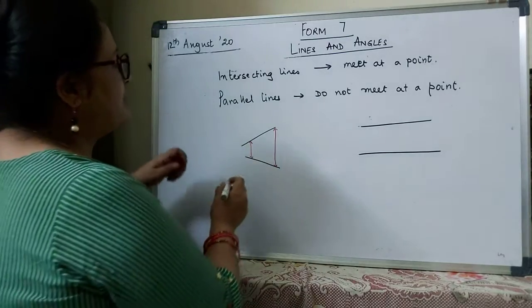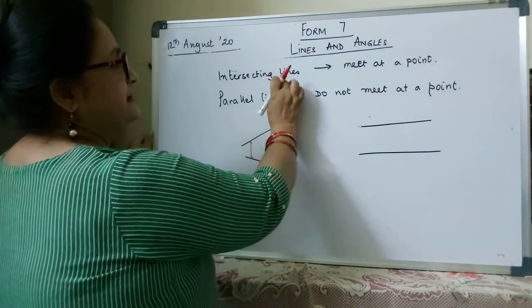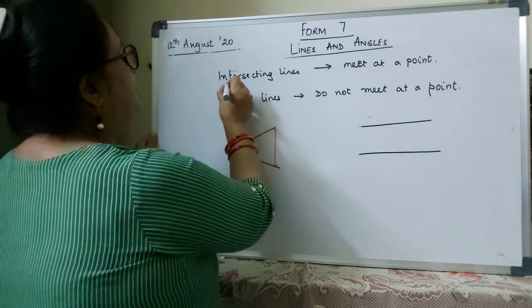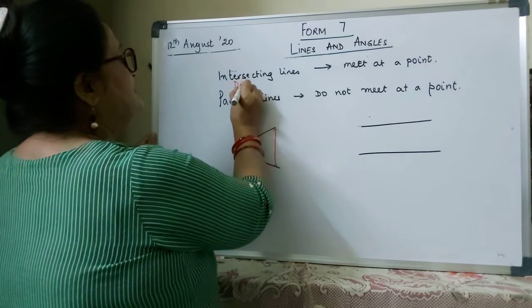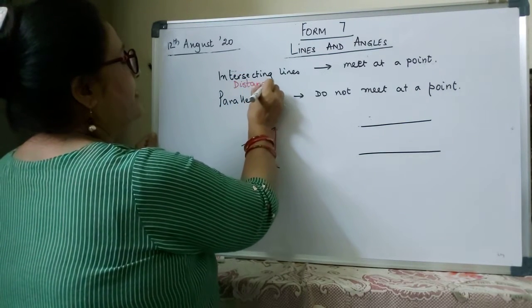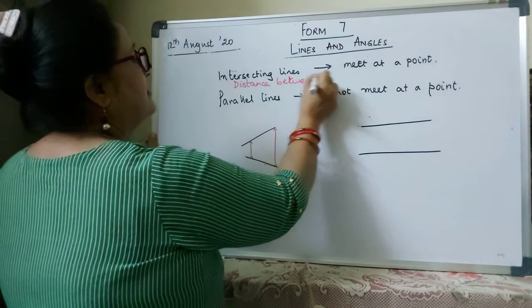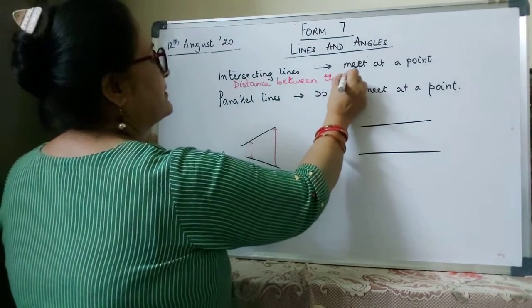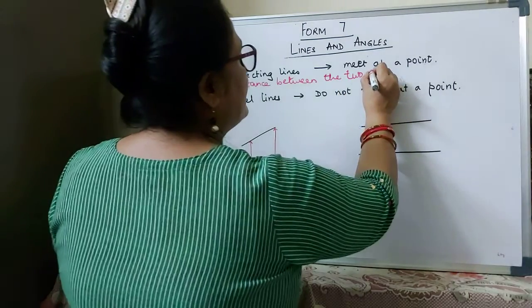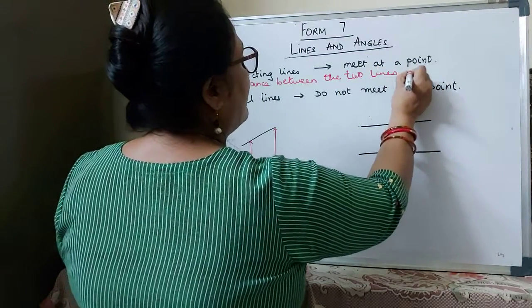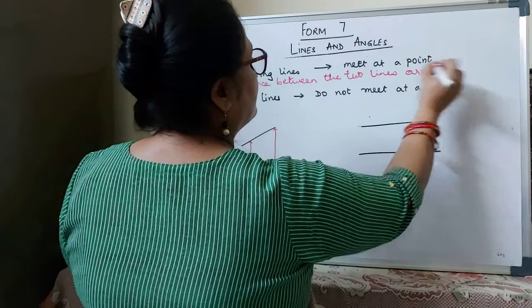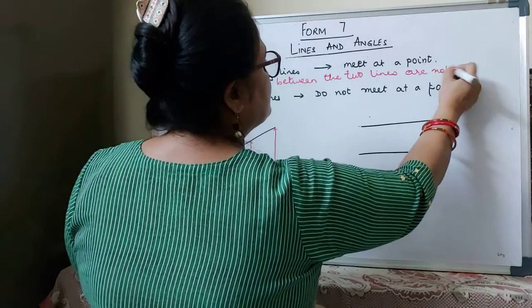So when we talk about intersecting lines, they are meeting at a point because the distance between the two lines is not same.